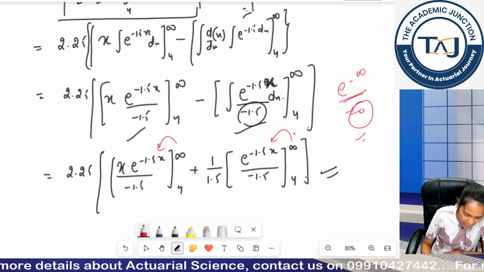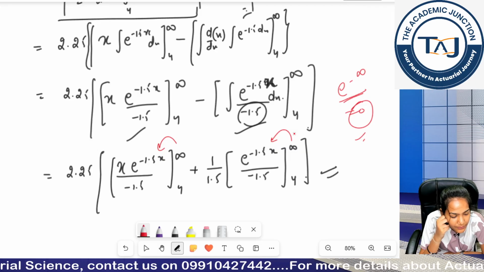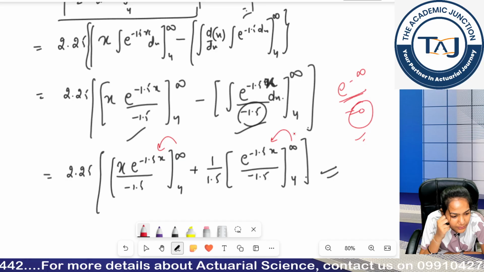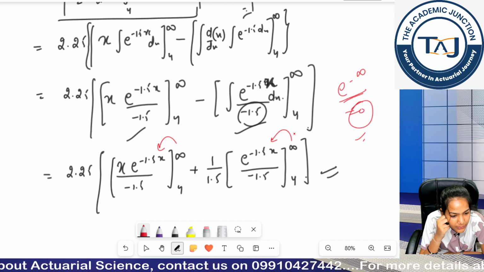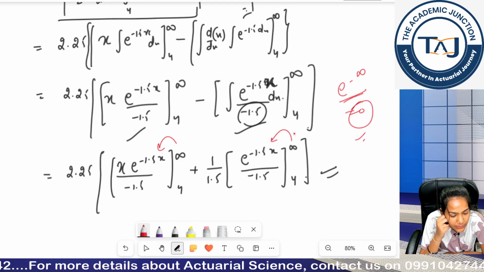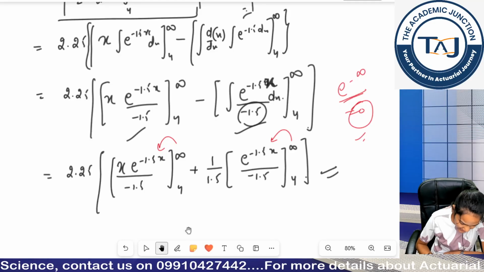Because here also you need to substitute infinity, here also you need to substitute infinity. What is the answer coming out?